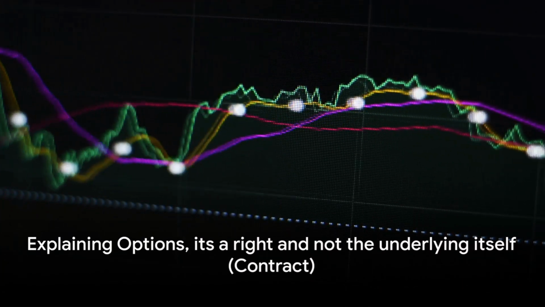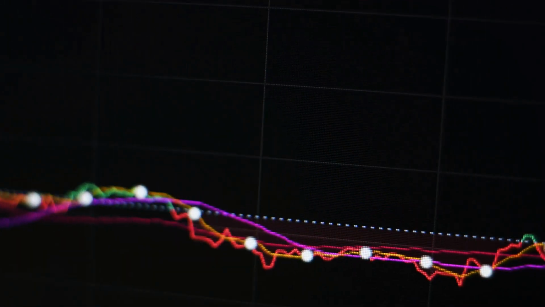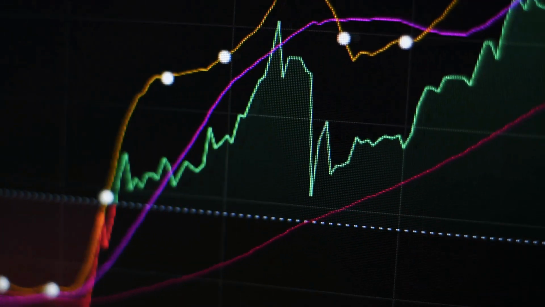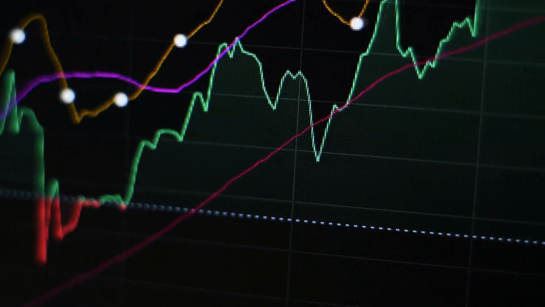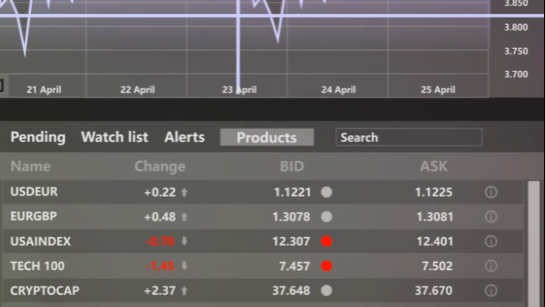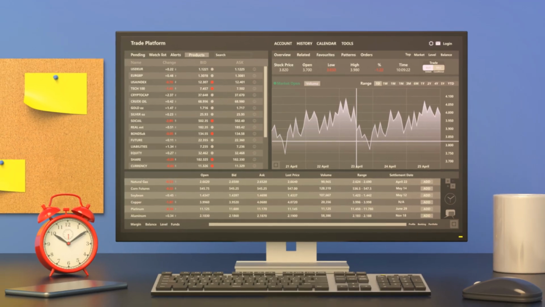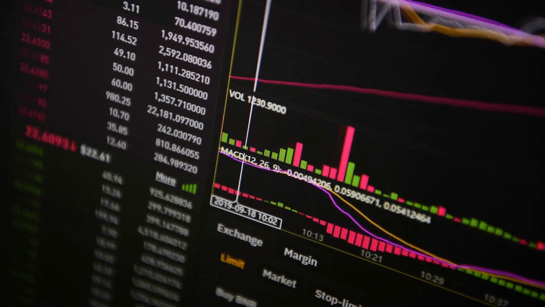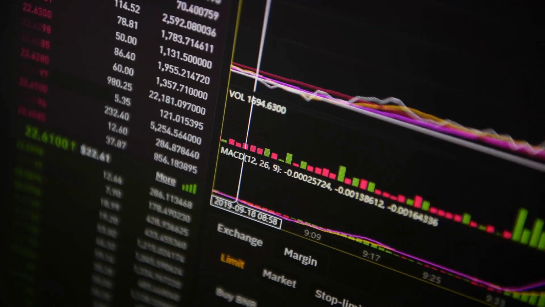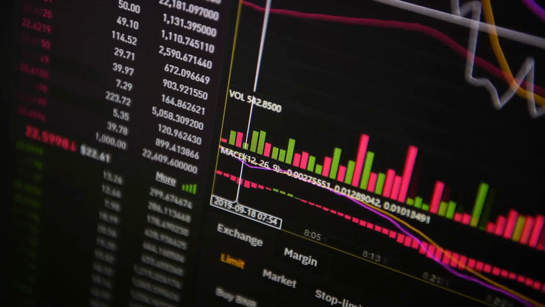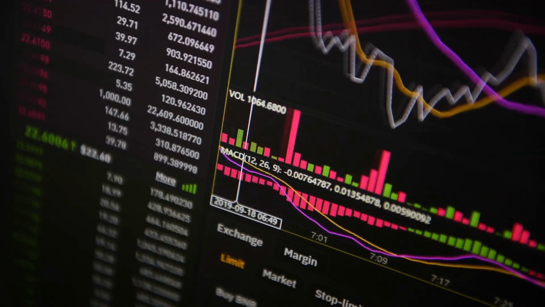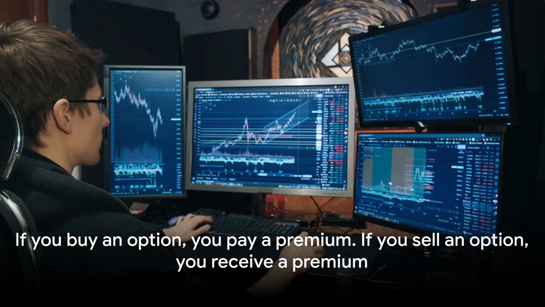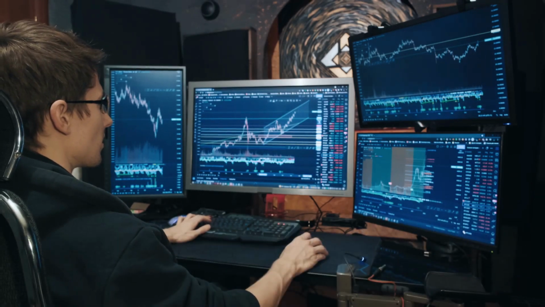Options, a type of derivative, are contracts that give the buyer the right but not the obligation to buy or sell an asset at a specified price within a certain time. They're akin to insurance for stocks. They let investors hedge risk. The buyer or holder has the right but not the obligation to trade. They can choose, hence, options. They react based on market movements. The agreed price is the strike price, and the expiration date is when the option can be exercised. The buyer pays a premium for this right.